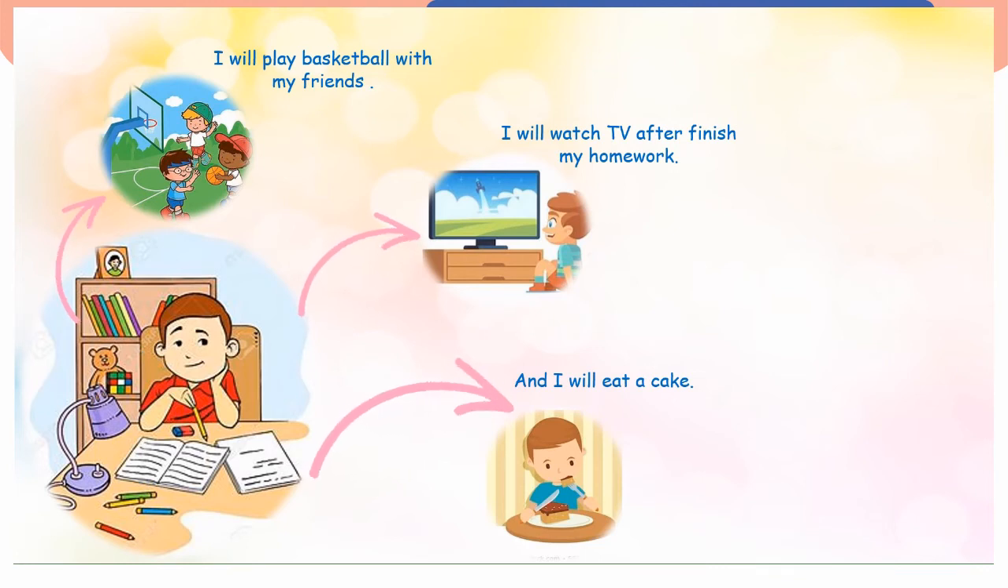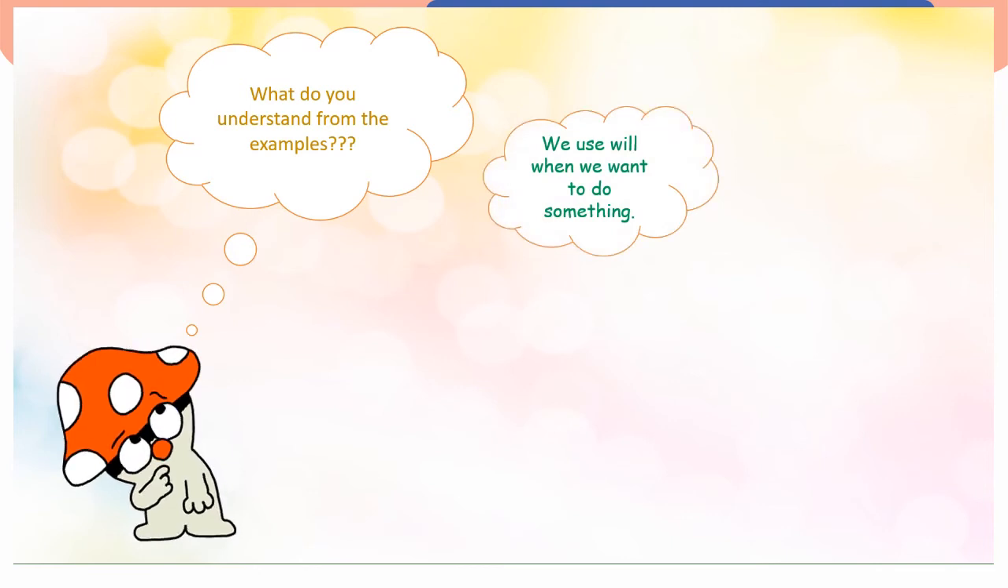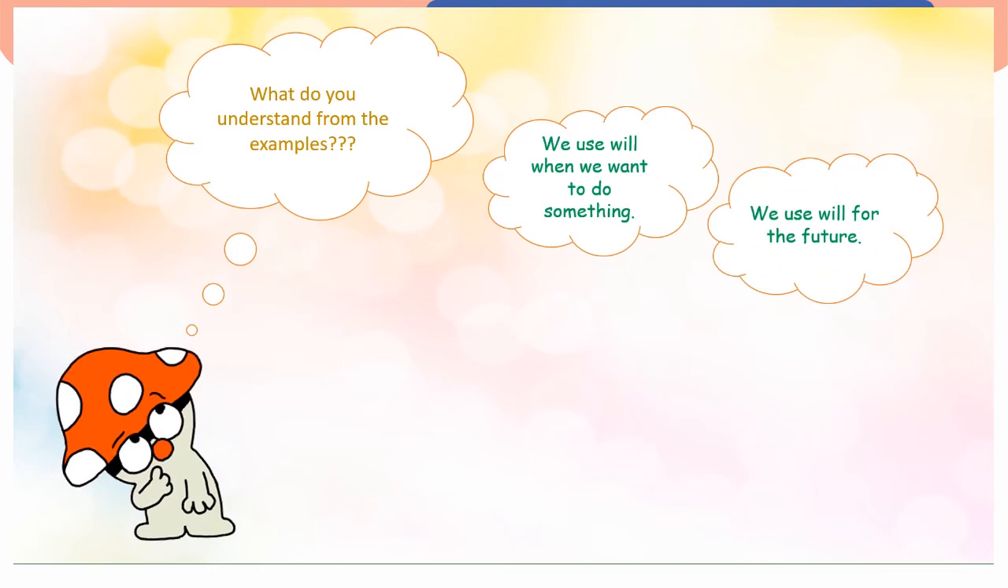Look at the sentences. In the 3 sentences, we use the word will. Look at the sentences and answer this question. What do you understand from the examples? Excellent, we use will when we want to do something. Also, we use will for the future. Excellent.